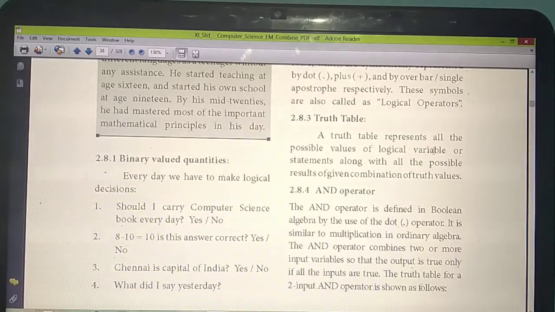So for example, A plus B is one statement or operation. What are the possible values you are getting for this? You draw them in a table. Which table is that called? Truth table. Understand? This is also a very important question. Each operator will have a separate truth table: the AND operator, the OR operator, and the NOT operator each has its own. Understand?